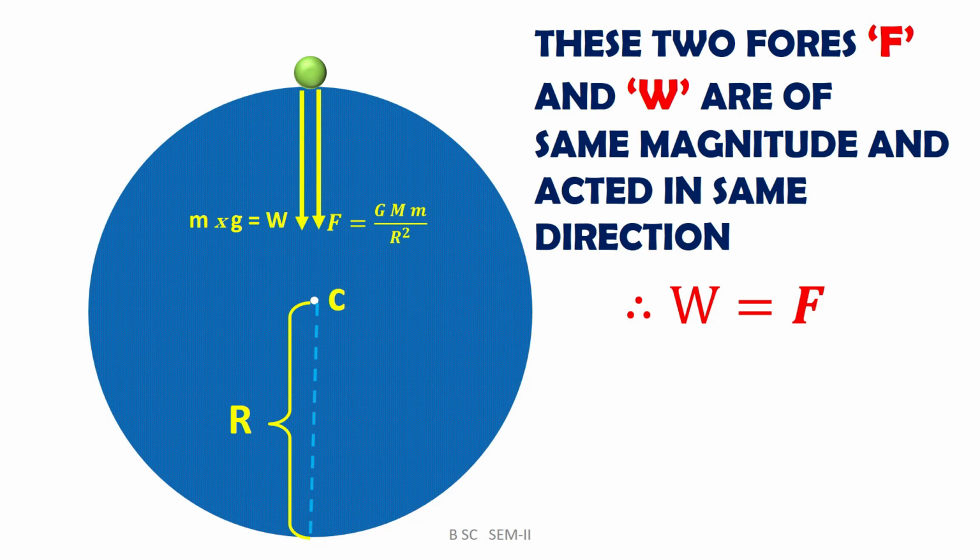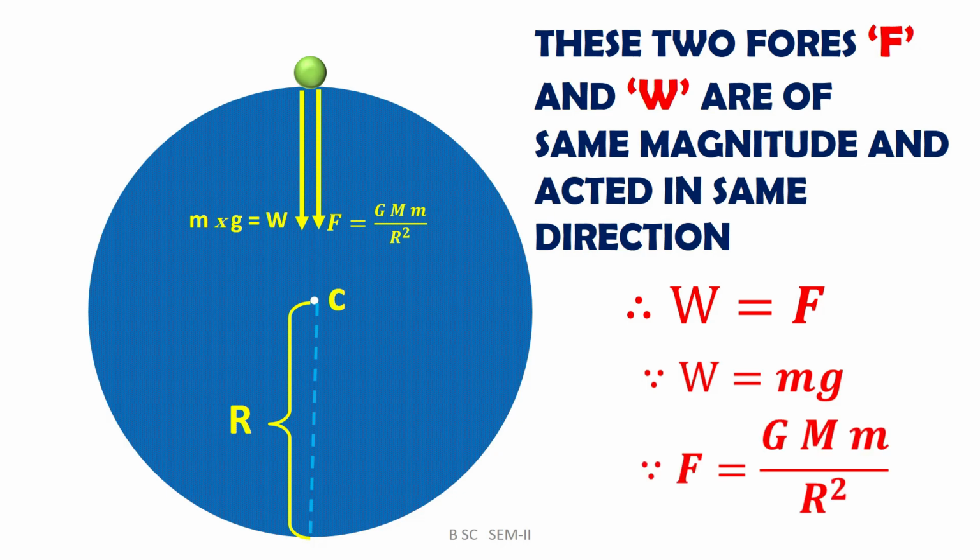We found the relations for W and F: the weight of the body W is equal to m into g, and the gravitational force is given as GMm divided by r square, where G is the gravitational constant, capital M is the mass of the earth, and small m is the mass of the body situated on the surface of the earth, and these two bodies are separated by the distance r.